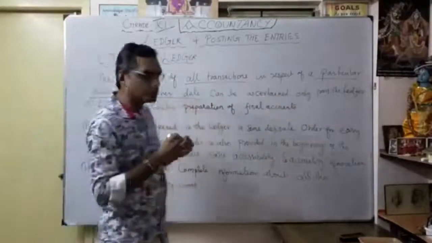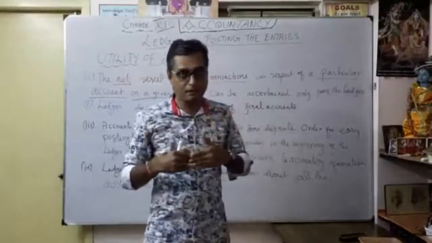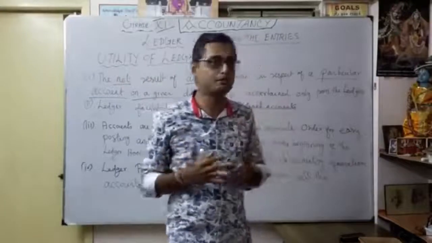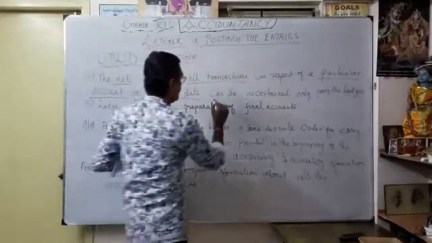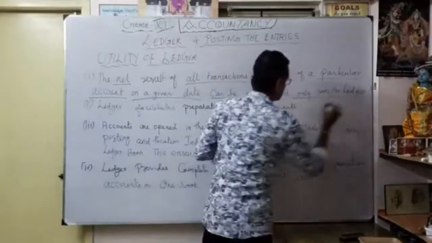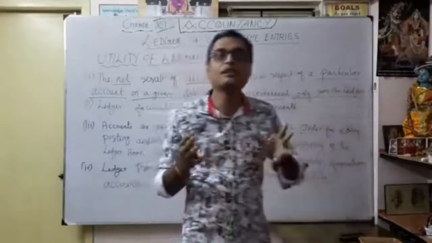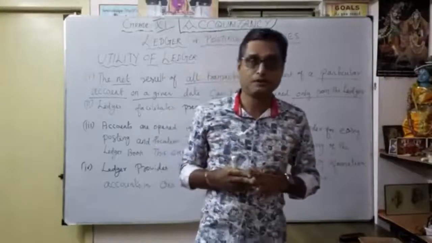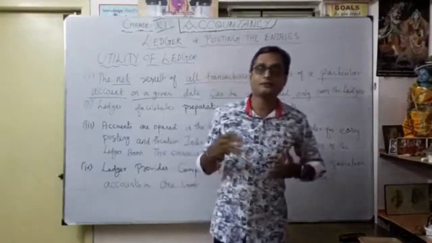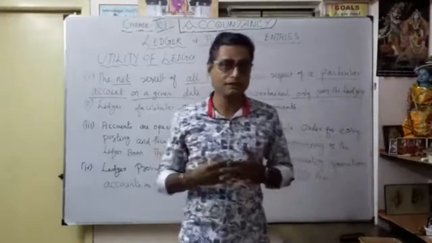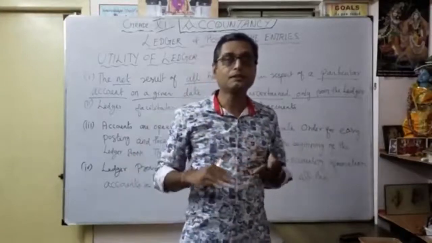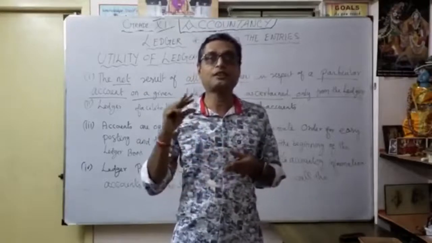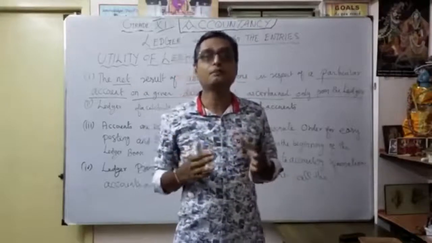Given date means when you want it. At the end of the month, or even after 3 months, or at the end of the year, you want to know the particular account type. That's why it can be ascertained. How do you know? Only from the ledger. You want to know the exact position of your account, such as the cash account, bank account, and different types of expense accounts. How much did you spend by the end of the year? What is my telephone expense? At the end of the year, what is my rent? What is my total rent paid? How do you know that? Only from the preparation of the ledger.